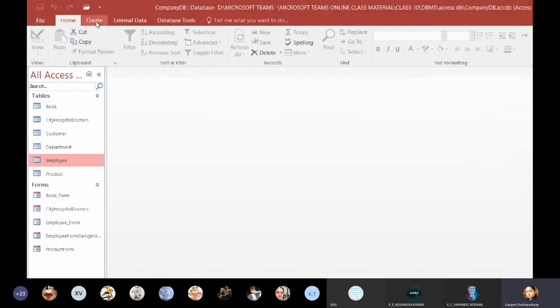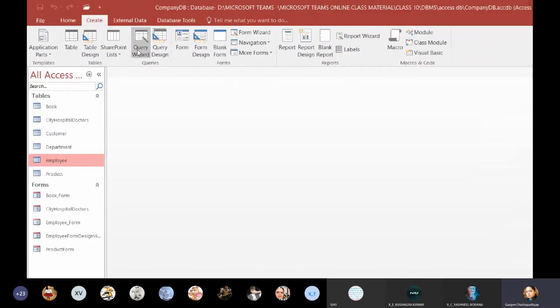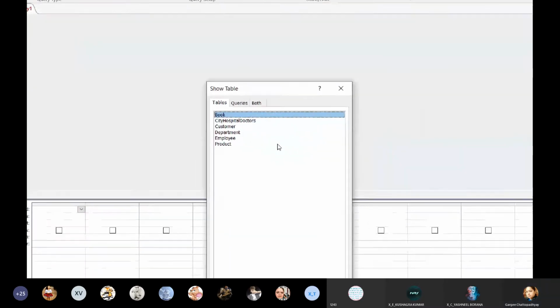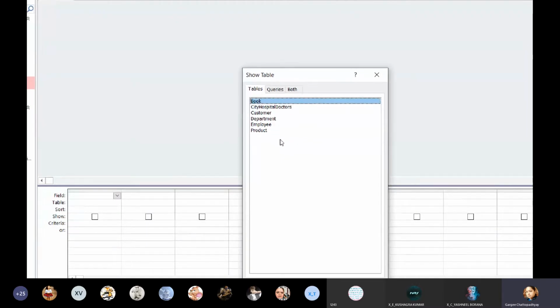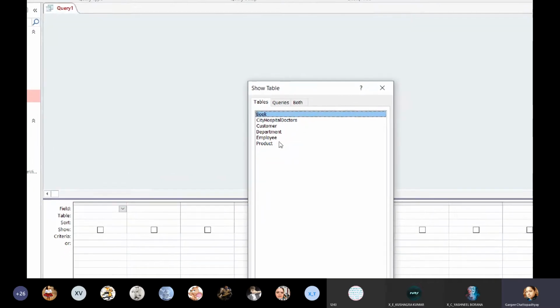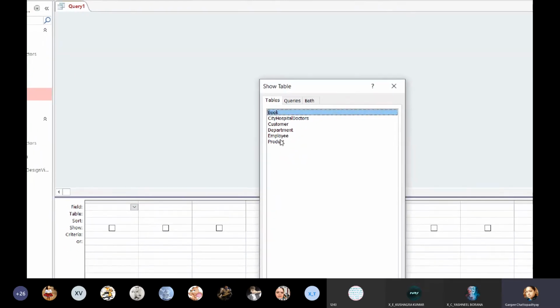So we'll first go to Create, and from there we will go to the Query Design option. Now here it asks Show Table. It displays a small dialog box named Show Table. This dialog box displays the list of all the tables which are there in your database: book, city, hospital, doctors, customer, department, and so on.